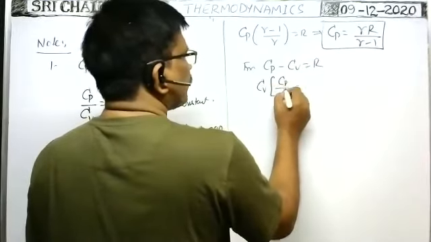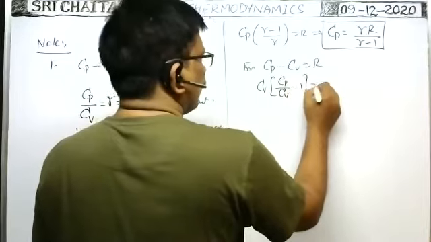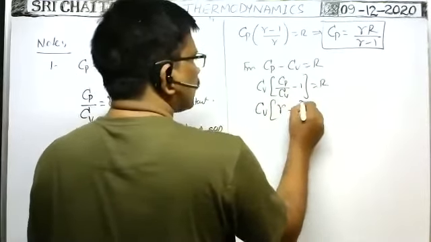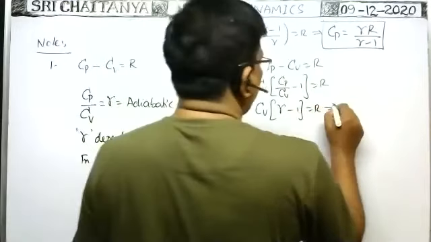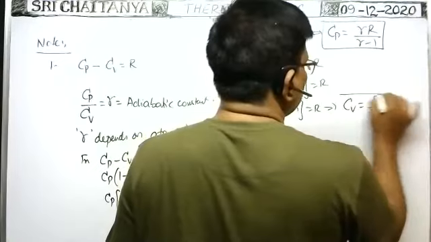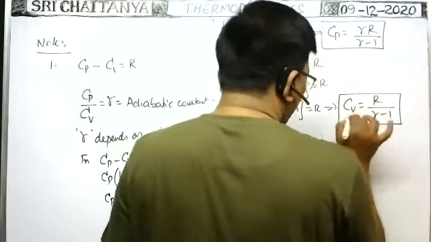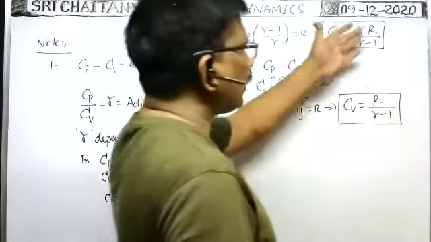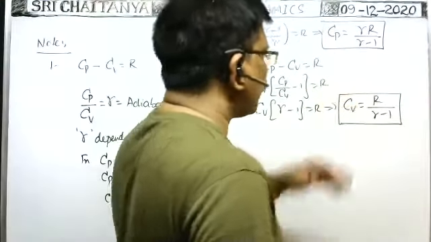Then Cv into Cp by Cv minus 1 is equal to R. Cp by Cv means gamma, so Cv into gamma minus 1 is equal to R. That implies Cv is equal to R by gamma minus 1. So Cp is equal to gamma R by gamma minus 1, and Cv is equal to R by gamma minus 1.